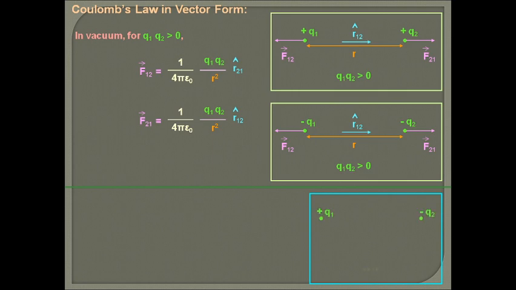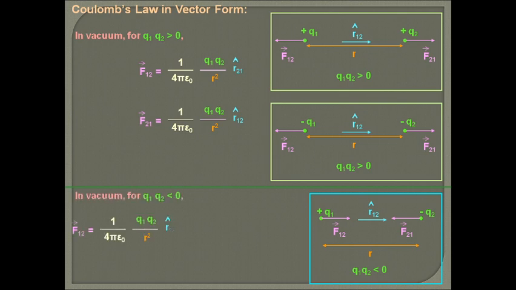But if the two charges are opposite, meaning the q1 q2 product is less than 0, one charge q1 positive and q2 negative, and r is the distance, then the force between the two charges is attractive in nature, but in opposite direction. Similarly, in the same way we can write Coulomb's law in vector form. There is nothing changed. This is the way we can write Coulomb's law, but only the unit vectors will be changed.